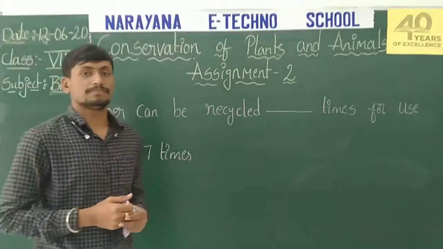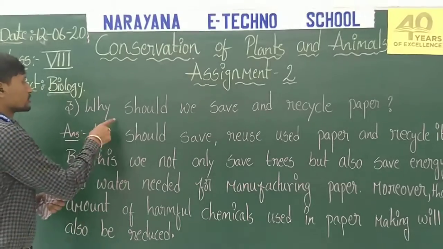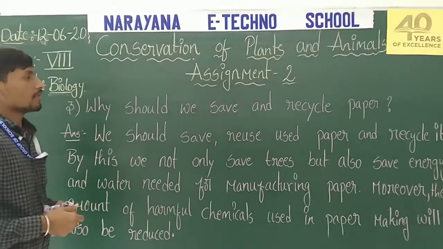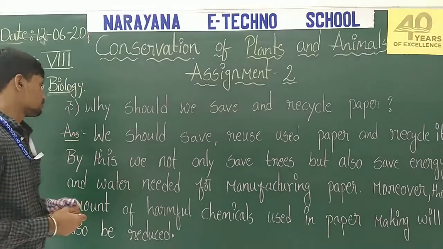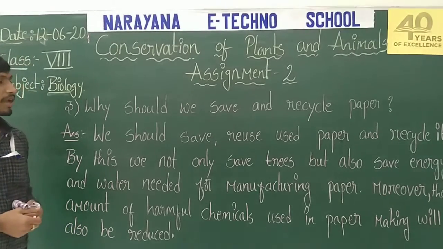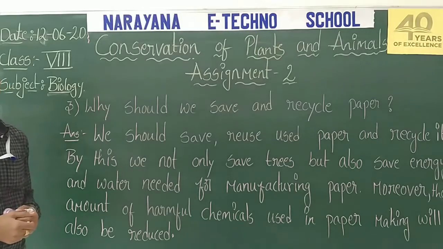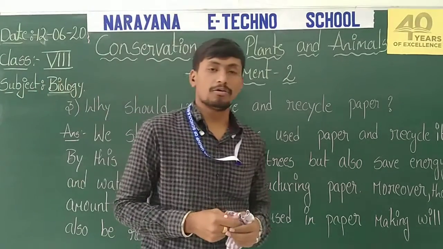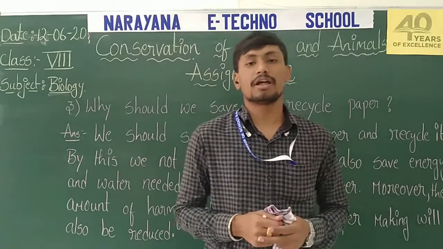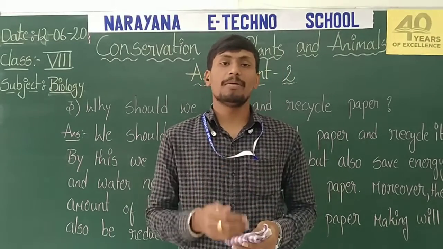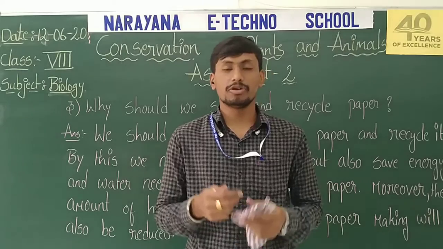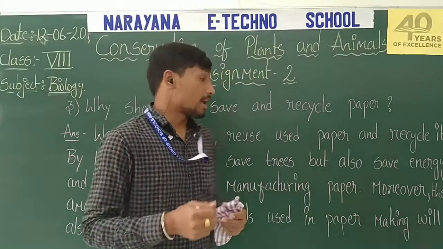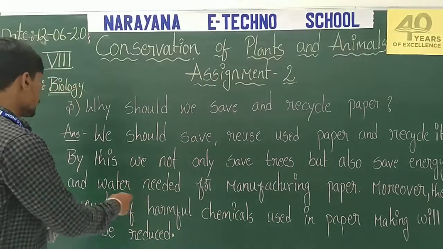And the next question. Why should we save and recycle paper? The answer is, we should save, reuse and recycle paper. Why? Because if you save and reuse paper, you are not only saving the trees, but we can also minimize the energy used for making paper.